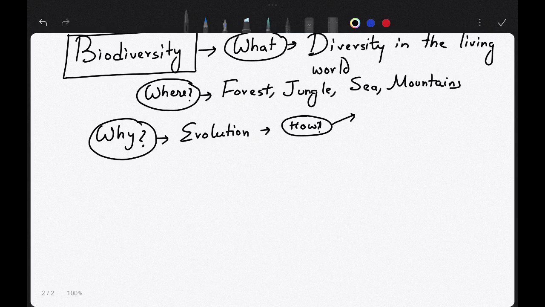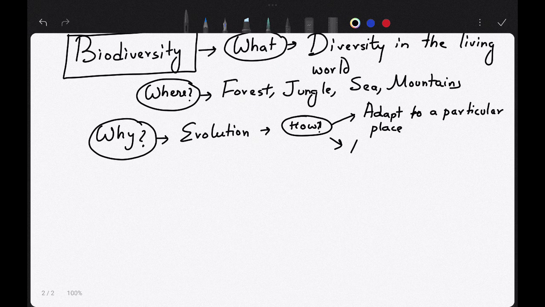Because of the adaptive nature, to adapt to a particular place. The availability of food, etc. also defined that the animal will evolve in that place.